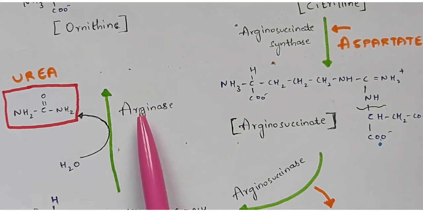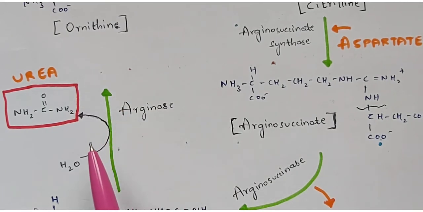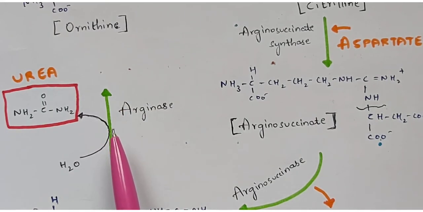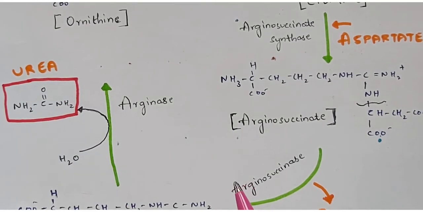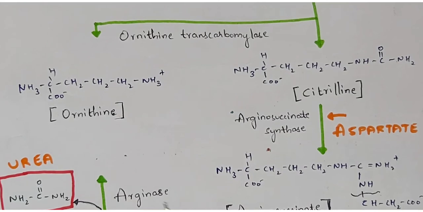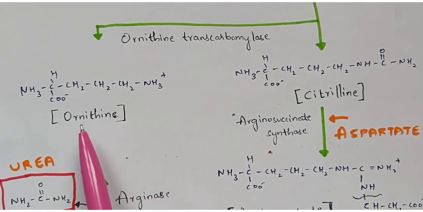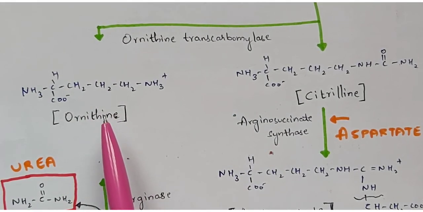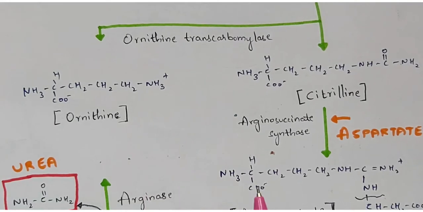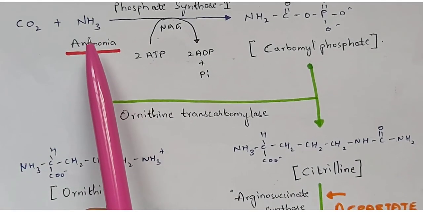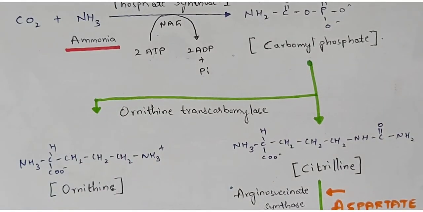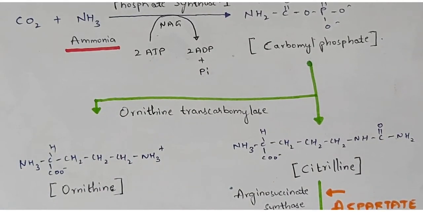So here is another enzyme called arginase. So totally 5 enzymes have been used, right, in order to produce this urea. So by using this arginase enzyme, what will happen? It leads to the formation of ornithine. Okay, it leads to the formation of ornithine. So now what we want is, the ammonia which is mainly produced will be utilized and it will get converted to urea, right?